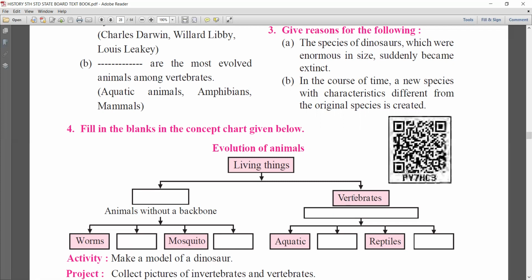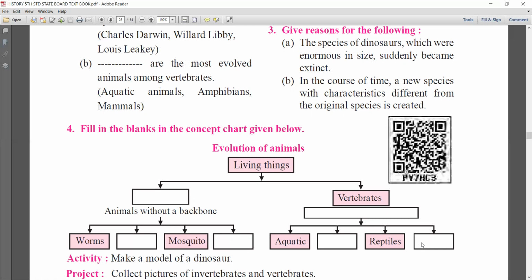Okay. Now we will move to vertebrates. As I said, here it is mentioned without a backbone, so here you have to write animals with a backbone. Now you have to mention the names of the animals with a backbone. The first one, aquatic, is already mentioned here. The next one you have to write is amphibians. The third one is reptiles, and the fourth one is mammals. These all will come under vertebrates.